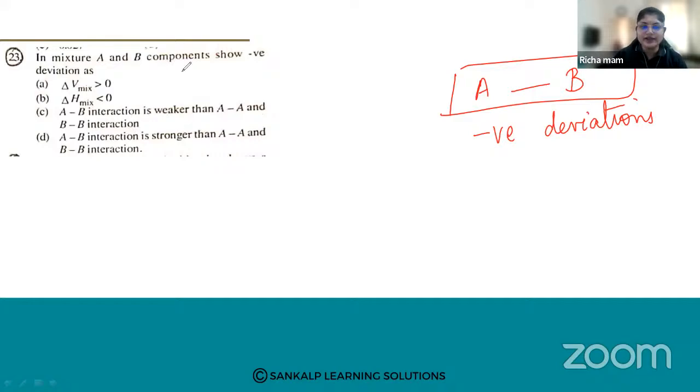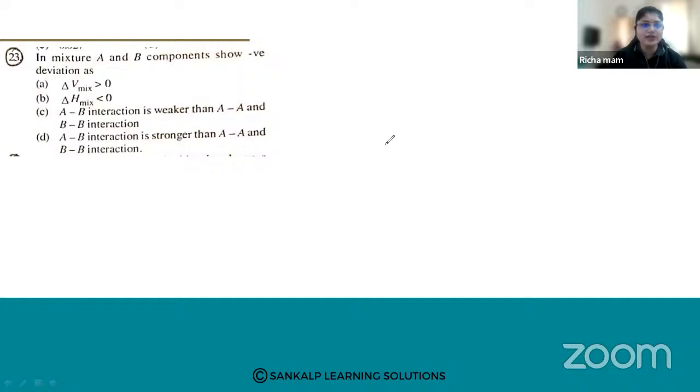So for negative interactions, what will happen? Ranjita has also answered. See here, whenever you have negative interactions, you know that delta H mix is not equal to 0. Now, either it should be greater than 0 or it should be less than 0.